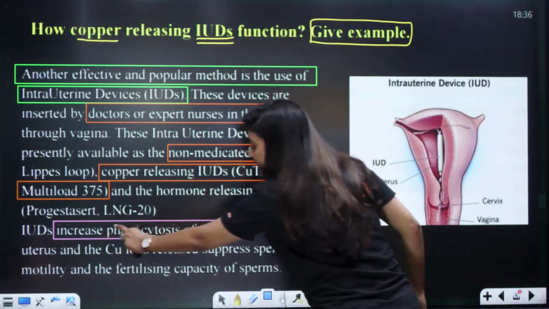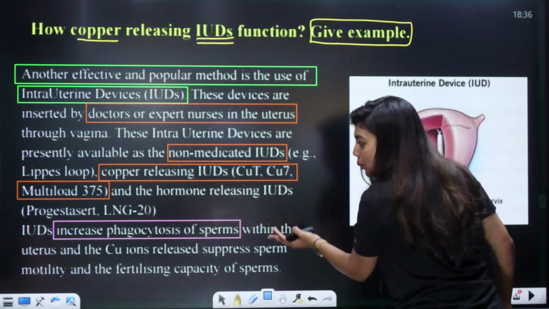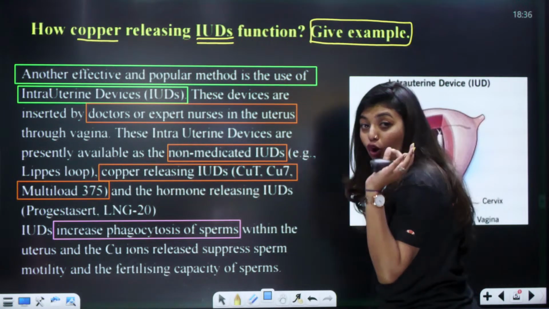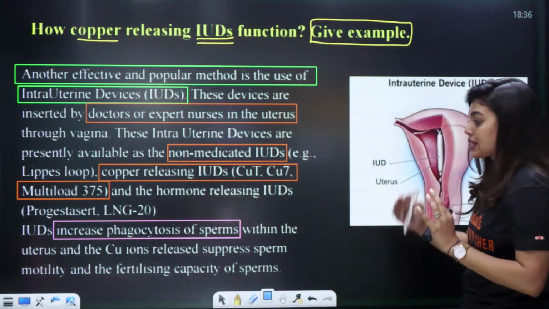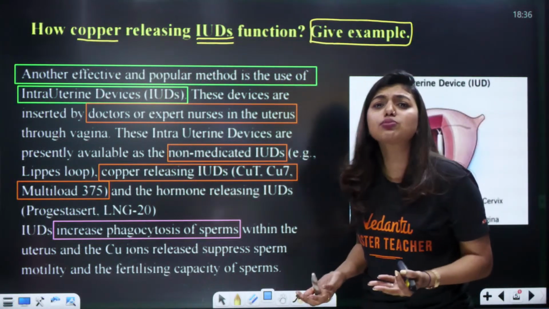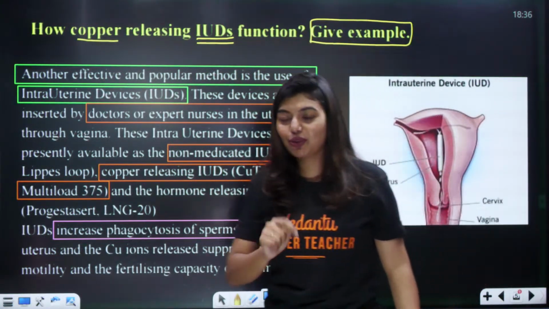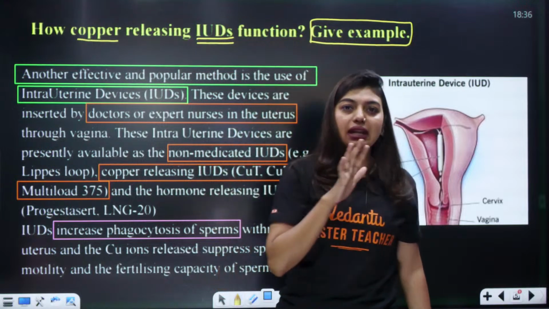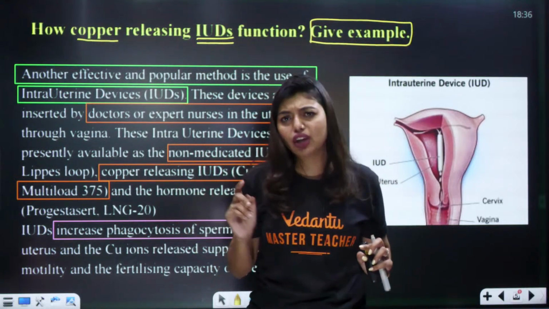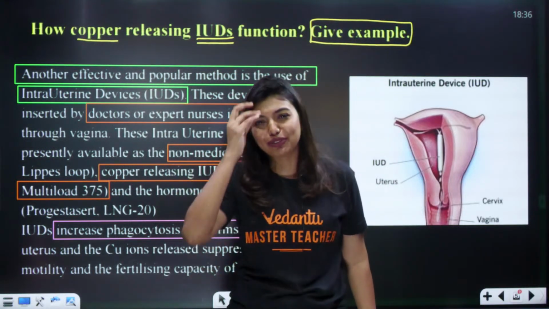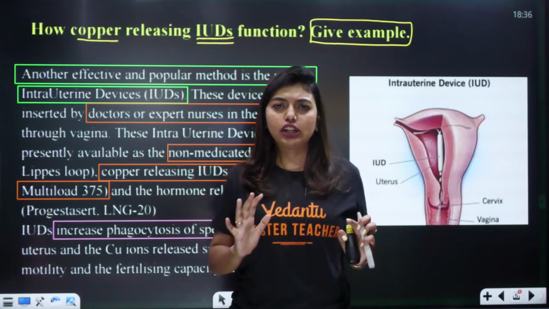So IUDs increase phagocytosis of sperm within the uterus, and the copper ions released suppress the sperm motility. What is motility? Sperm is moving. Yes or no? Sperm is motile. The female egg is not motile. The female egg is like, hey, if you want, you come to me, I'm not going to come to you, right? So it is going to be stationary, solid. It's going to be there.